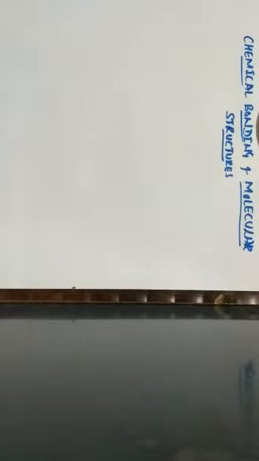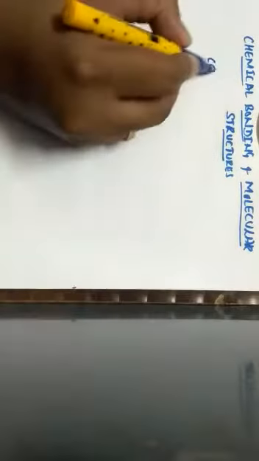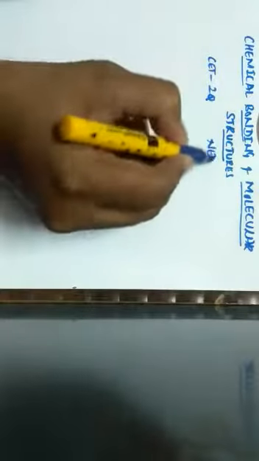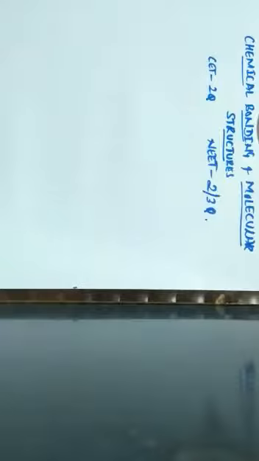So today, let us discuss one more important chapter from PUC first year, that is chemical bonding and molecular structures. When it comes to CET, from this chapter we can expect two questions, and when it comes to NEET, we may expect two to three questions from the chapter chemical bonding and molecular structures.